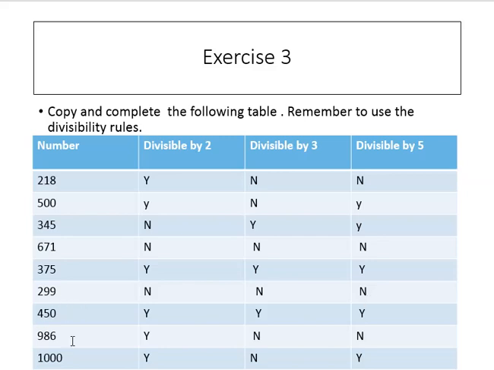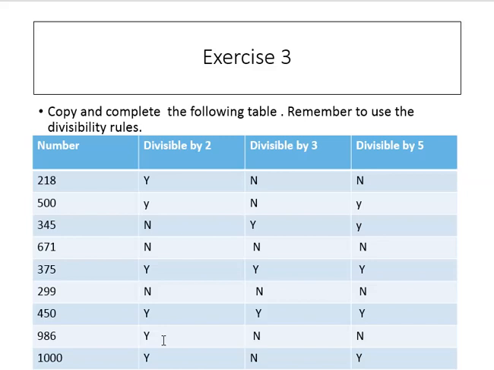450. 0 in the units place, so the number is divisible by 2. 2 2s are 4, 1 carry, 2 5s are 10. Divisible by 3? 3 1s are 3, 1 carry, 3 5s are 15, 0. Divisible by 5? 5 9s are 45, 0, 5 90s are 450.